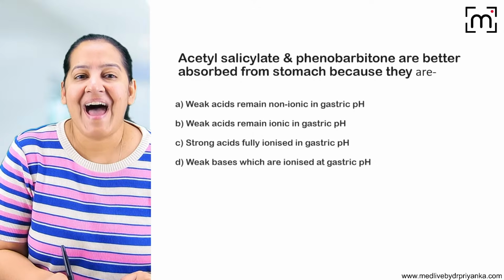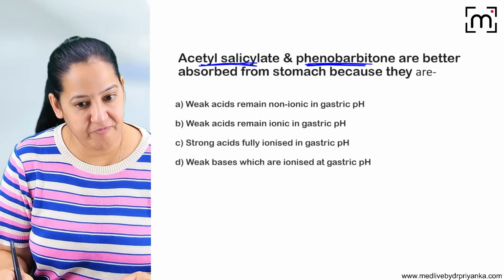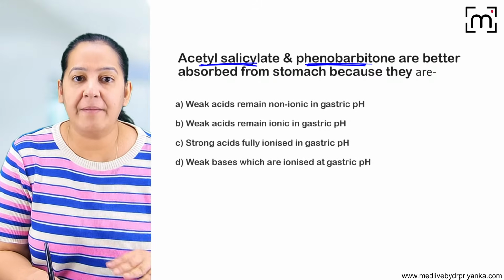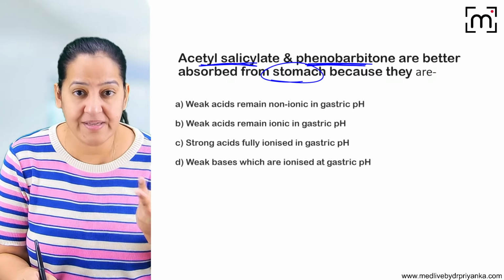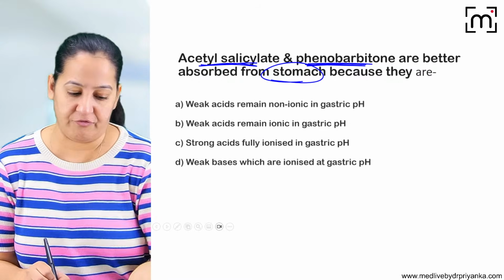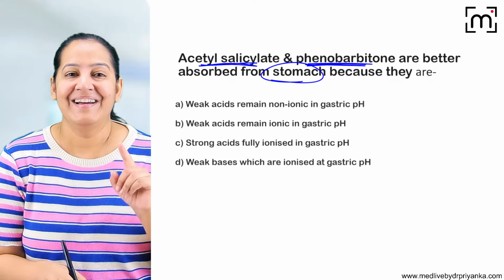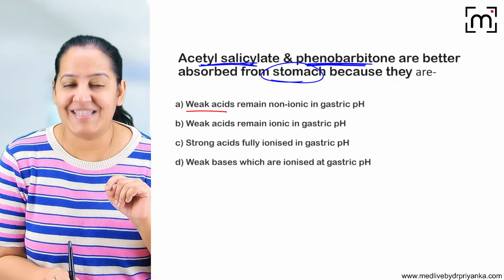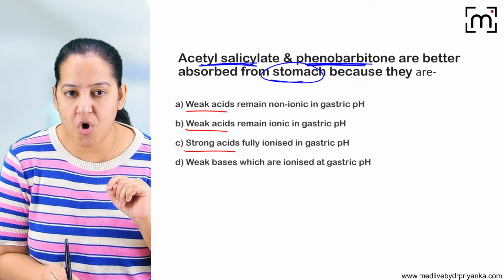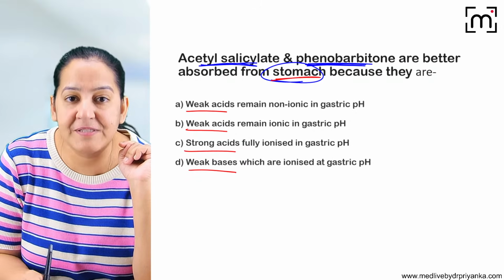Oh, so read the question and tell me the answer. Acetyl salicylate and phenobarbital, which is a type of barbiturate. Why are both of them absorbed from the stomach? Can you tell me the reason why these drugs are absorbed from the stomach, not from the intestine? The 4 options are in front of you. Tell me the reason, people. First, you decide: is it a weak acidic drug, strong acidic drug, or weak basic drug? Why are these 2 drugs absorbed from the stomach?